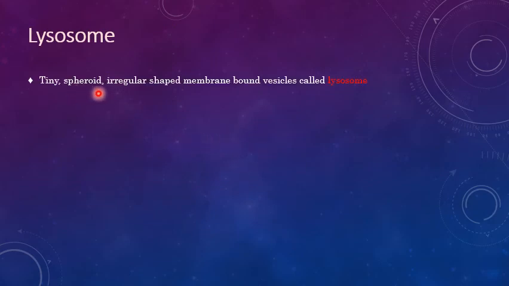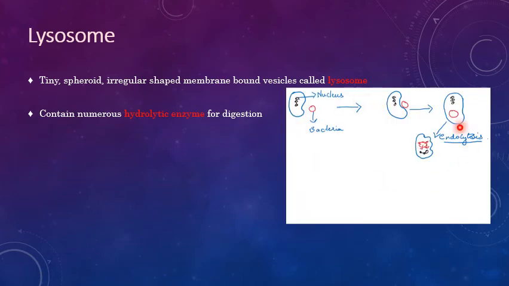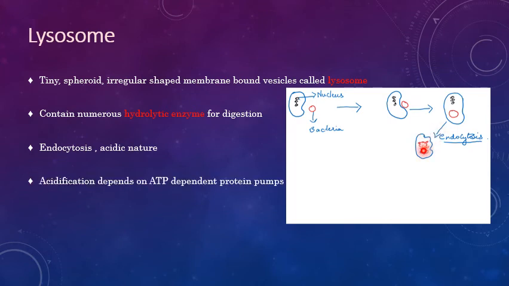Lysosomes are tiny, spheroid, irregularly shaped membrane-bound vesicles. They contain certain hydrolytic enzymes for digestion. Through a diagrammatic representation, let's see how endocytosis takes place. The bacteria or any foreign substance comes close to the lysosome. Once it comes close, it is taken inside the cell through the cell membrane. Once it is taken inside, the process is called endocytosis. Later, the foreign substance gets broken down into a few substances which can be thrown out of the cell.